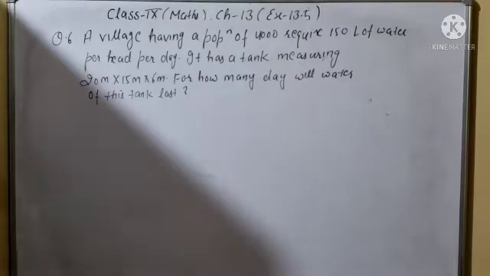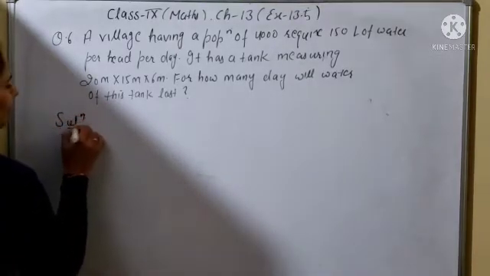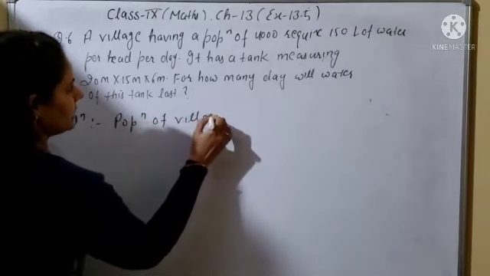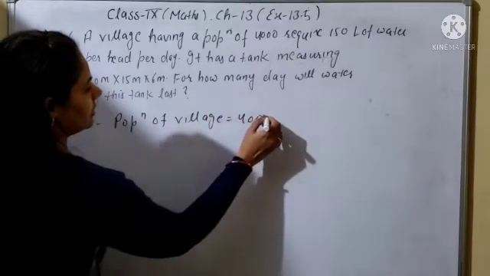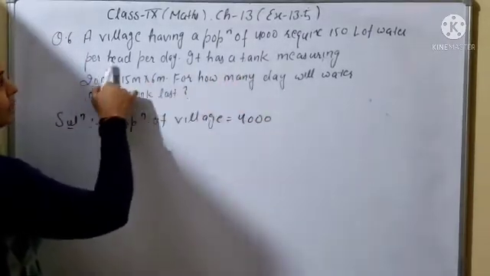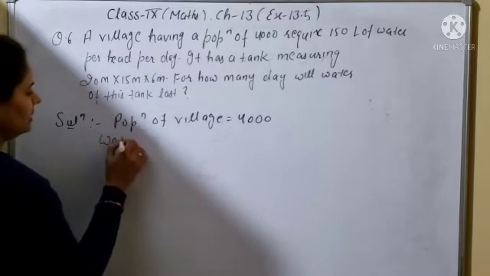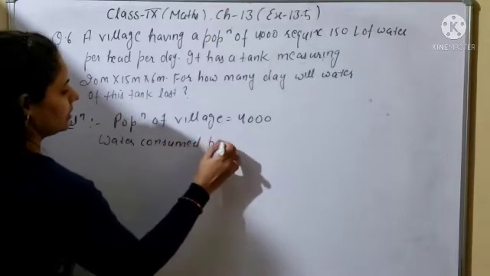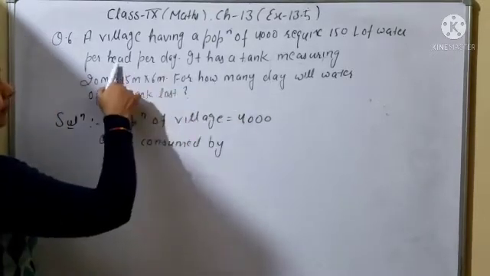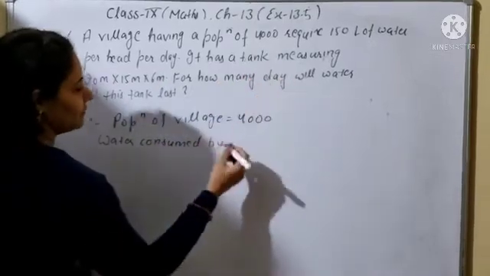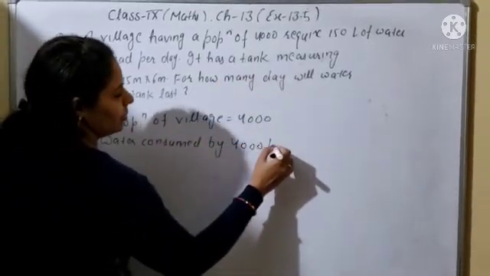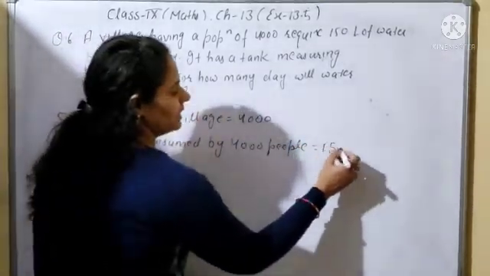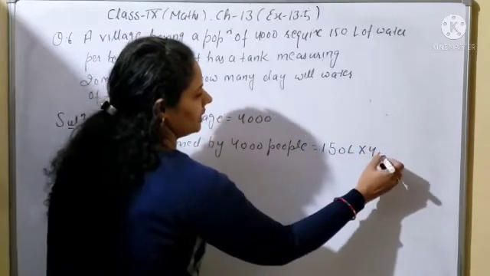So, a village having a population. First of all, what is given? Population of the village is given, and it is equal to 4,000. Now, it requires 150 liters of water per head per day. So water consumed by how many people? One person, 1 day, is 150 liters, and by 4,000 people it will be 150 liters into 4,000.